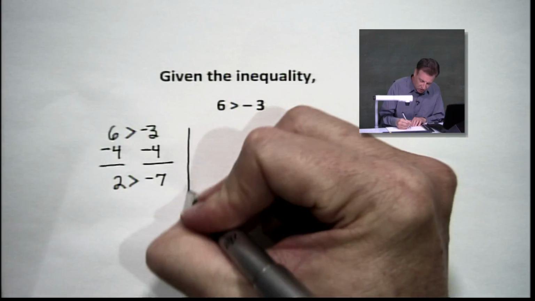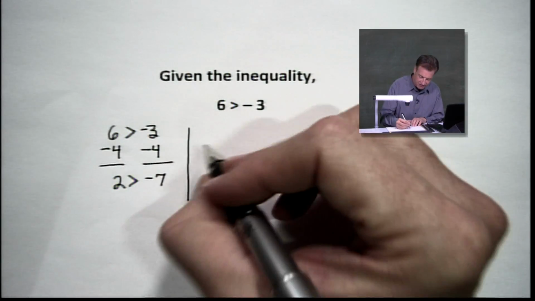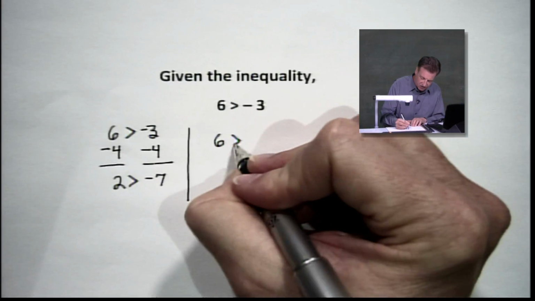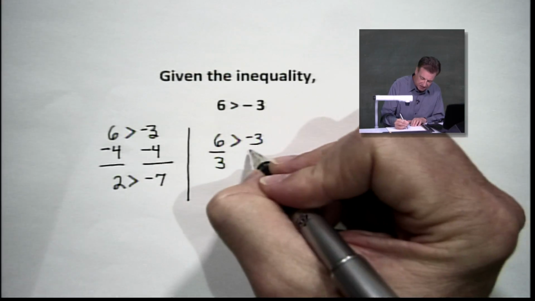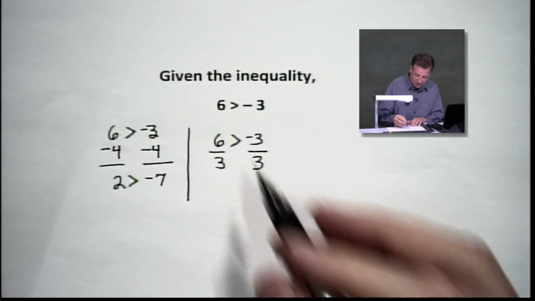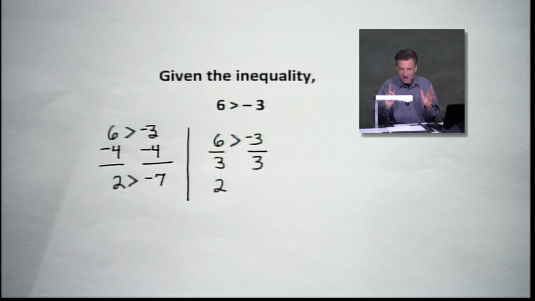So the big question is, what happens when we use a positive number? Let's divide. How about we divide through there? We've got 6 greater than negative 3. Let's divide by a positive 3 this time. See what happens. You get a 2 on the left. You get negative 1 on the right.